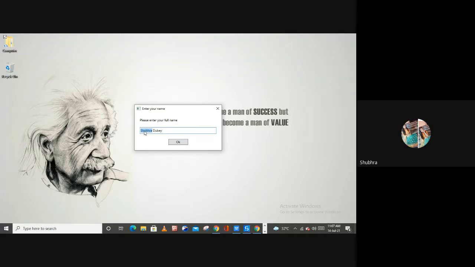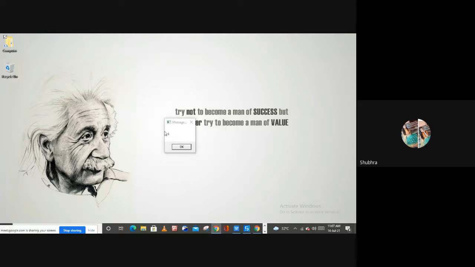That's why the position of this first name is 0, and the position of this last name is 1, right? And our job is to fetch only the first letter from this name, which is S. So let's see if it will work or not. As you can see, we can successfully fetch the first letter from the full name, which is S.